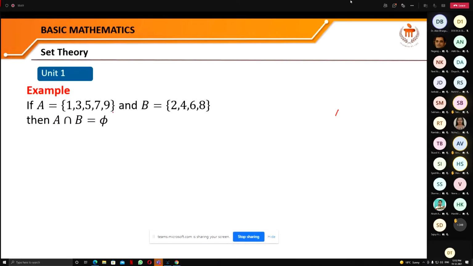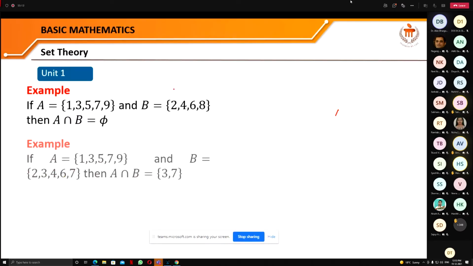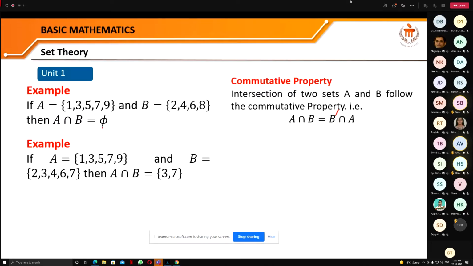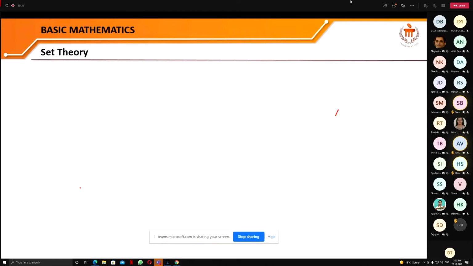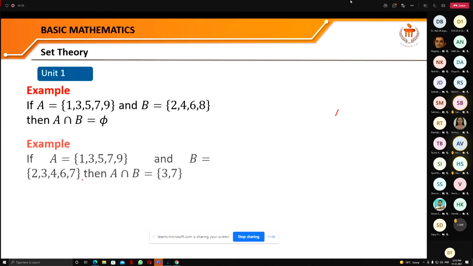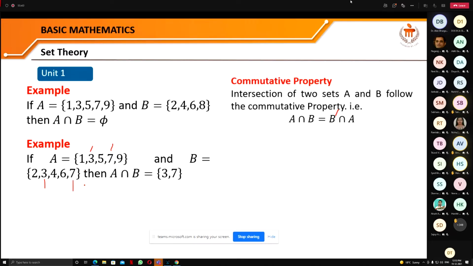Now, let us see this example that the set A is this and B is this. And when we find the intersection, you can see that there is no common element between them. So it means their intersection is a null set, or phi. If A and B are these sets, then their intersection is what? Which element is common between them? You can see that 3 is here and 3 is also here. Then 7 is here and 7 is here. So only these two elements are common. So A intersection B is this set.